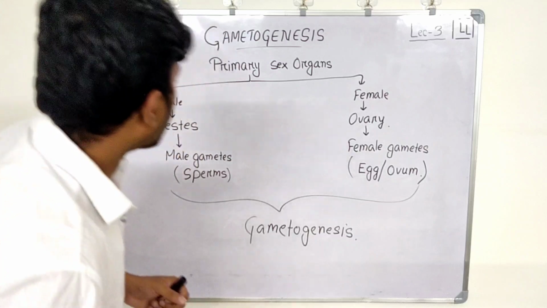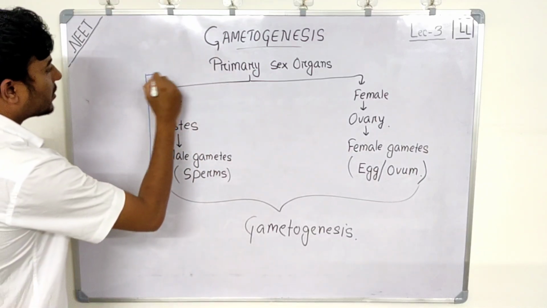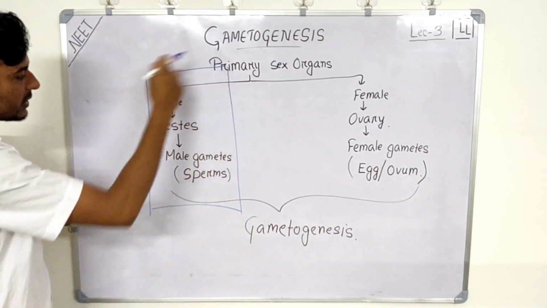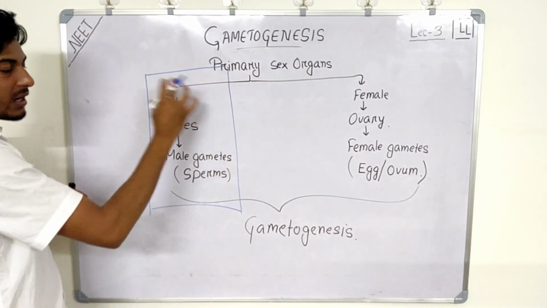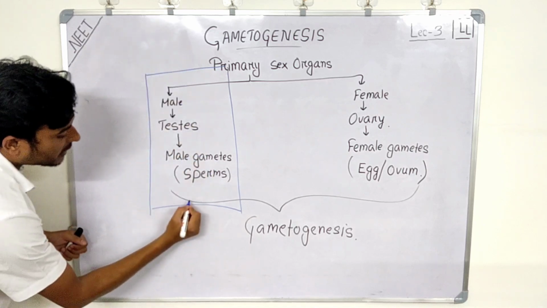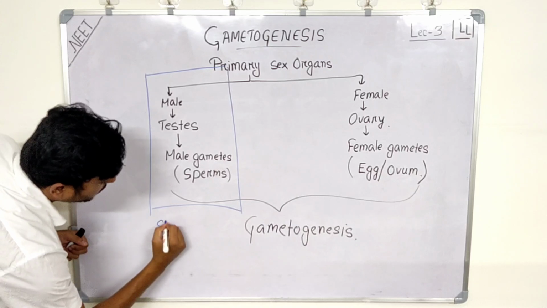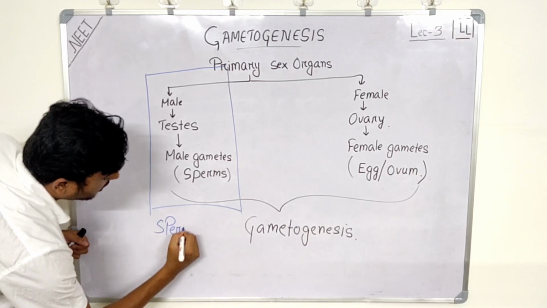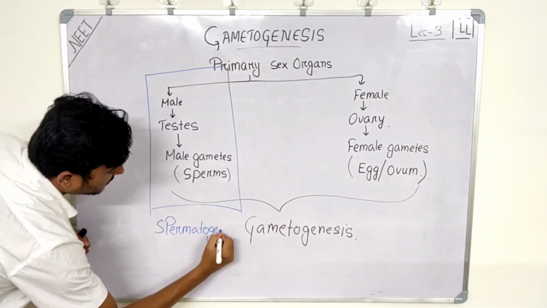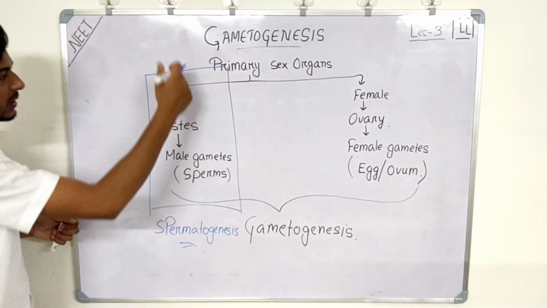All right, now if we only talk about the formation of male gametes, only this part, from the male germ cells to the sperms, then since it is producing sperms, we call it spermatogenesis.